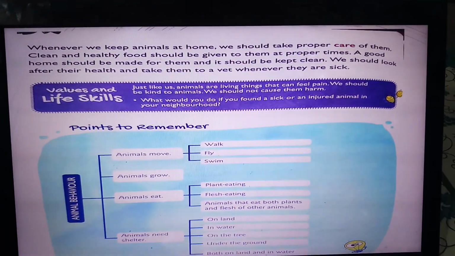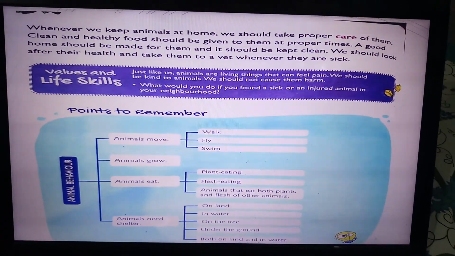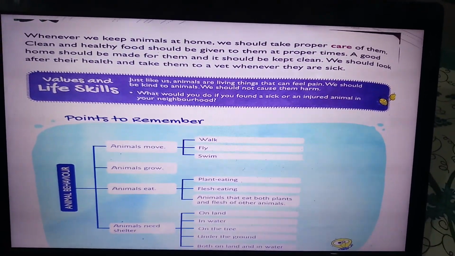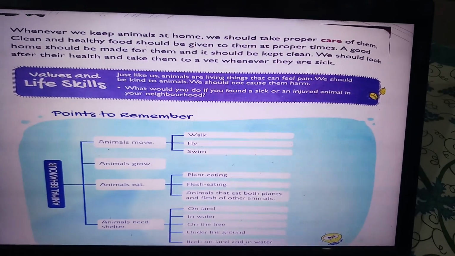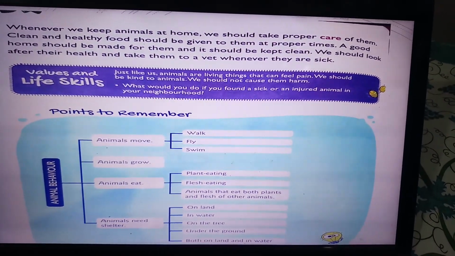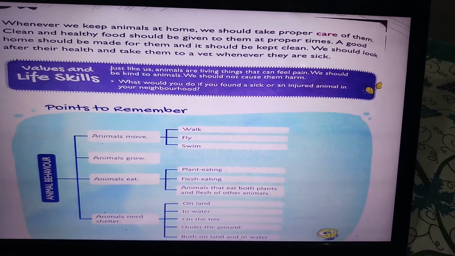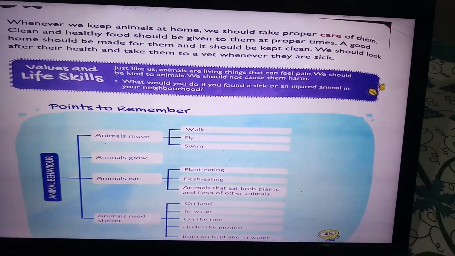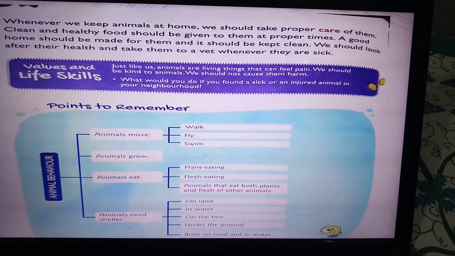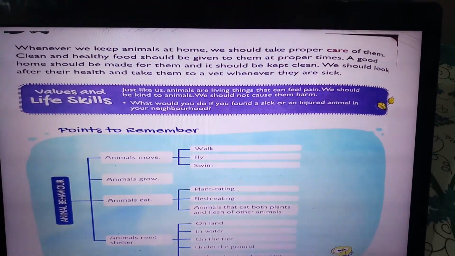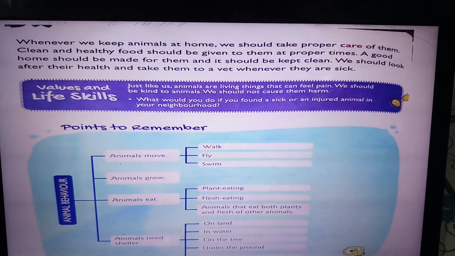Whenever we keep animals at home, we should take proper care of them. Clean and healthy food should be given to them at proper times. A good home should be made for them and it should be kept clean. We should look after their health and take them to the vet whenever they are sick. So if we keep animals at home, we should take proper care of them.